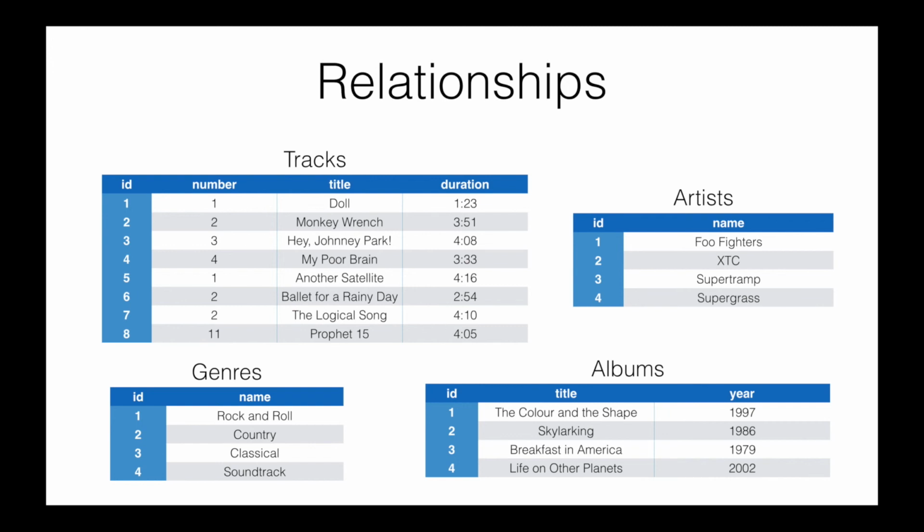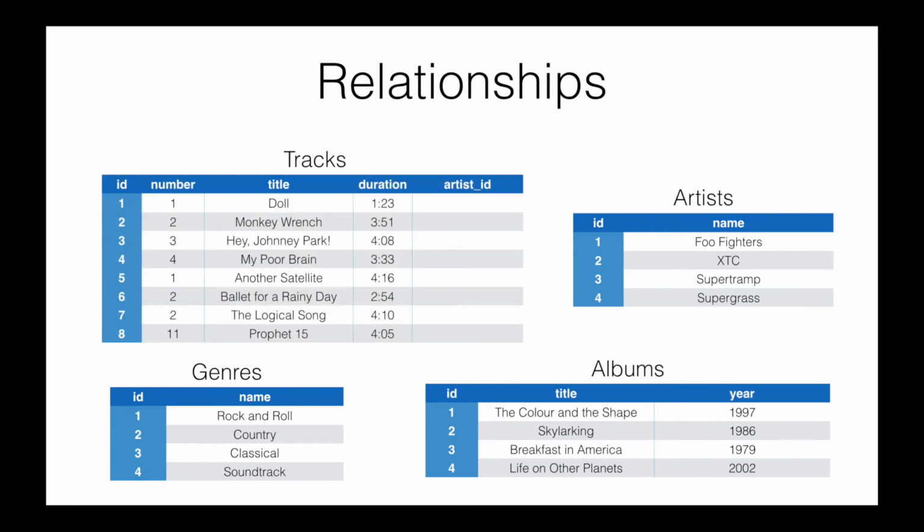For example, if I wanted to create a relationship between tracks and artists, the way I could potentially do that is by adding a new field to my tracks table. Here I've chosen to call that field the artist ID, and what I can do is take the actual IDs from the artist table, the primary key IDs from the artist table, and copy them over into the artist ID field of my tracks table.